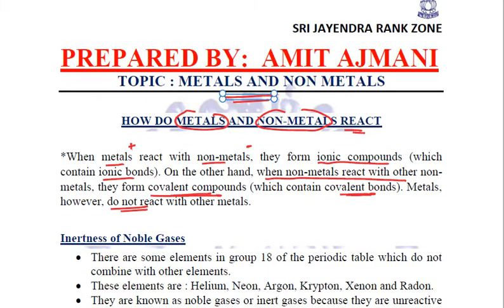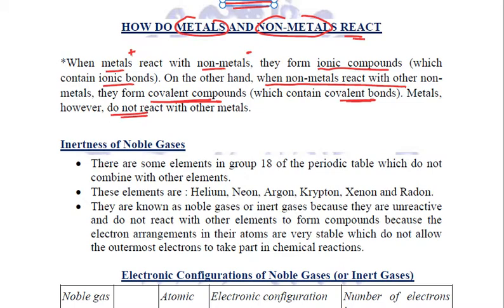Now we know that there are noble gases which do not react. They are present in group 18 of the periodic table. These are the noble gases, also called the inert gases. A few examples are helium, neon, argon, krypton, xenon, and radon.